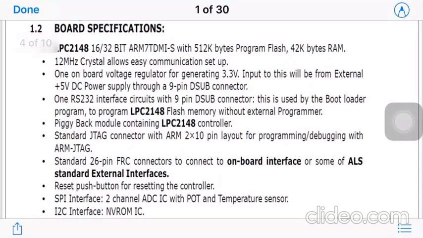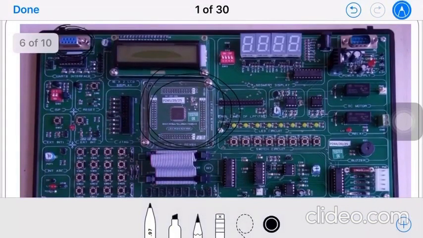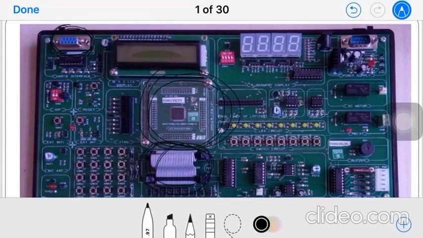Then we have a standard 26 pin FRC connector. FRC is nothing but flat ribbon cable, so that is there to connect the onboard interface or some of the ALS standard external interfaces. So it is to connect the onboard and some external standard interface of ALS. So that is also provided. So we can see here these are the flat FRC cables.